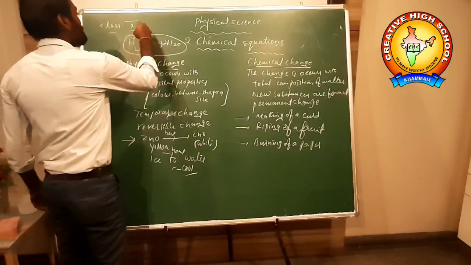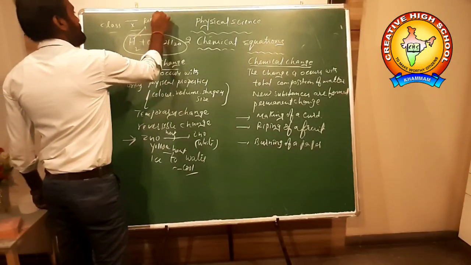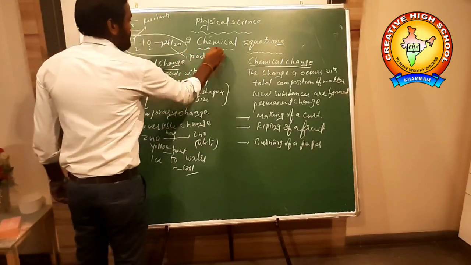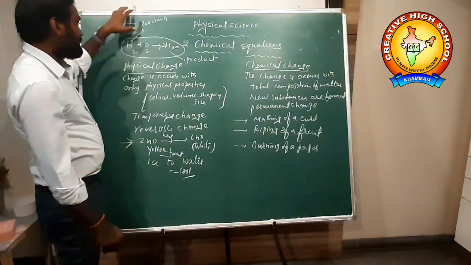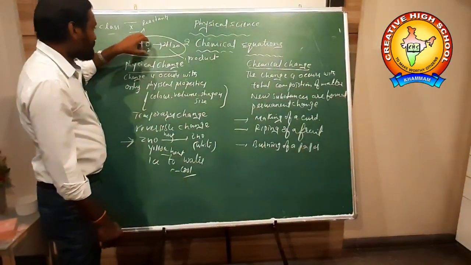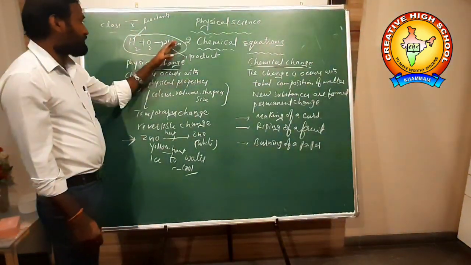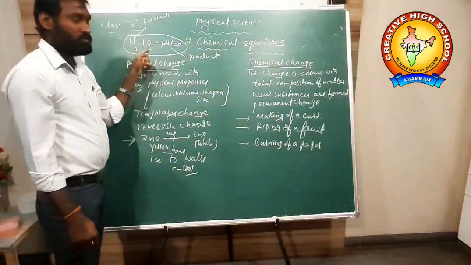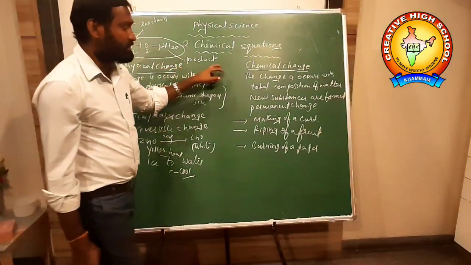These are called reactants. These are called the products. When the reactants are combined together, they form a product. Oxygen and hydrogen are two gases, and one liquid is formed. When cooled back, and we can heat them, we will get the hydrogen and the oxygen. So it is a reversible change. It is a physical change. And here it is a chemical change.